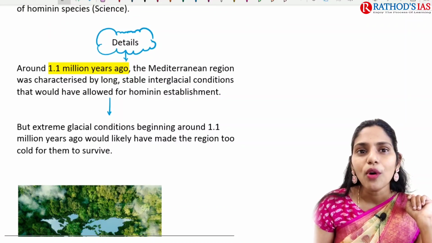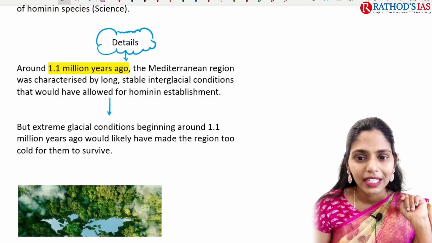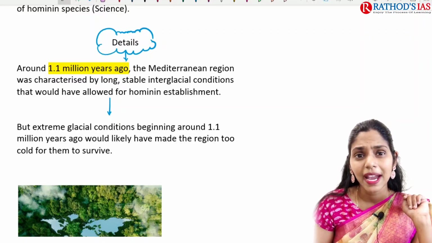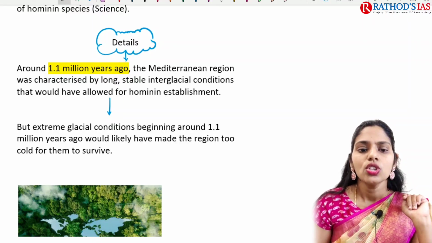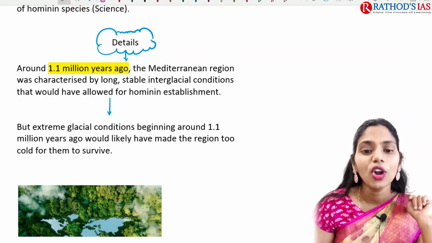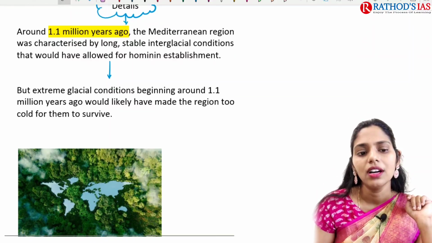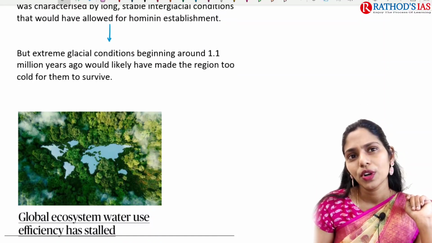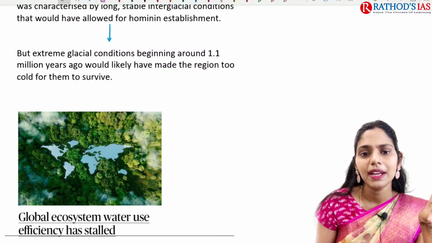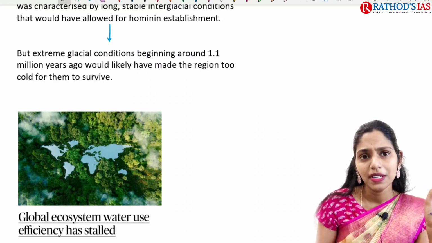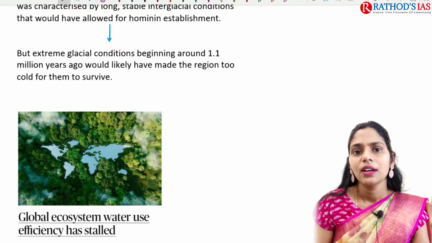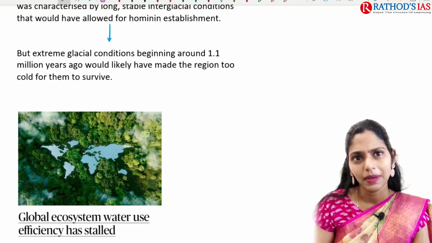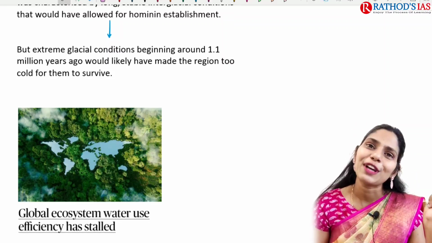Around 1.1 million years ago, the Mediterranean region was characterized by long stable interglacial conditions. Because of this, it allowed for hominin establishment here. But because of glacial conditions beginning around 1.1 million years ago, these species which had evolved here could not be sustained, so they started moving to other places. So this is about this topic.